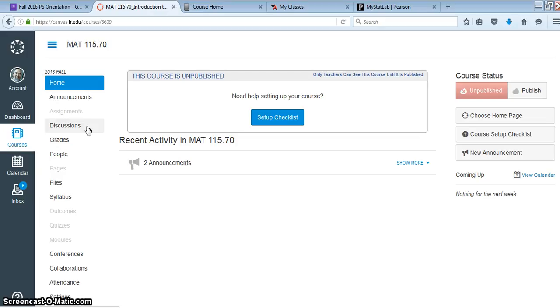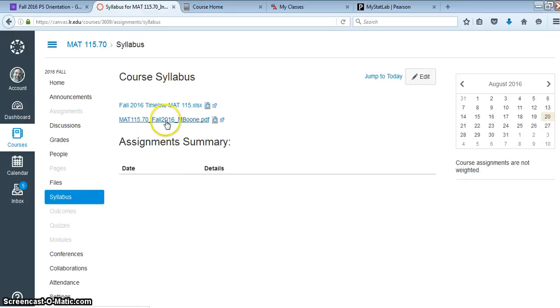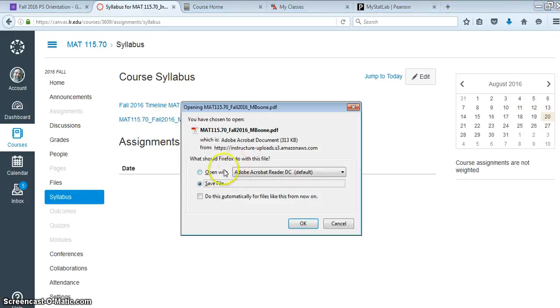So I just wanted to show you how to get started in the course and find where things are. Under syllabus, we have a syllabus. We also have a timeline, but let's look at the syllabus. Please make sure you read this.